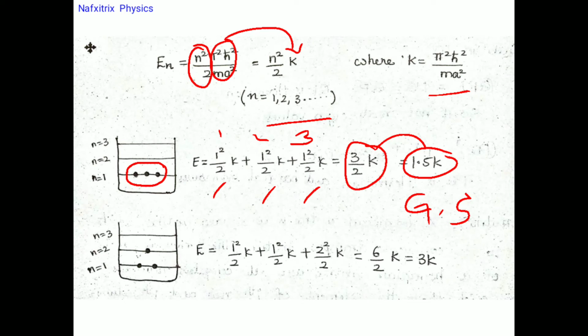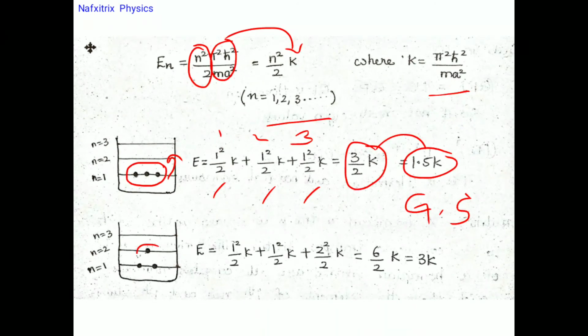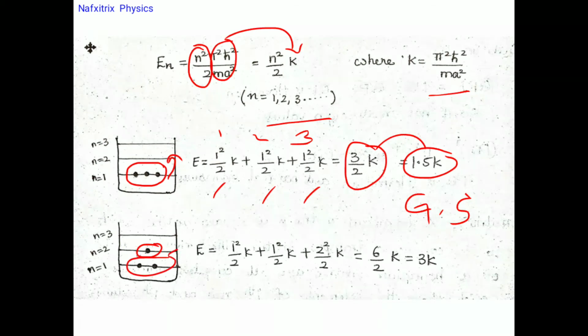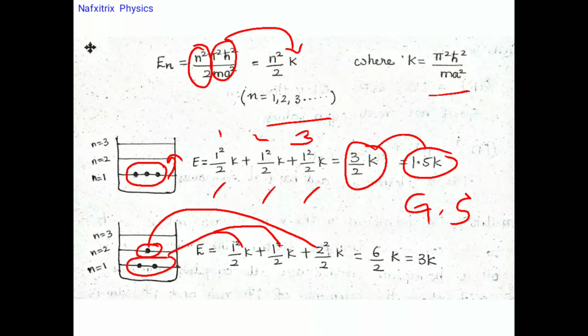Next, in the next case, we are sending one of the bosons to the next higher energy level, that is n equals 2. Let us see what energy we get in this case. For these two bosons it is 1 squared by 2, 1 squared by 2, as they are in the first energy state, and for this boson which is in the second energy level, n equals 2, it is 2 squared by 2 k. So 4 plus 1 plus 1, that is 6 by 2, which is nothing but 3. So 3k.